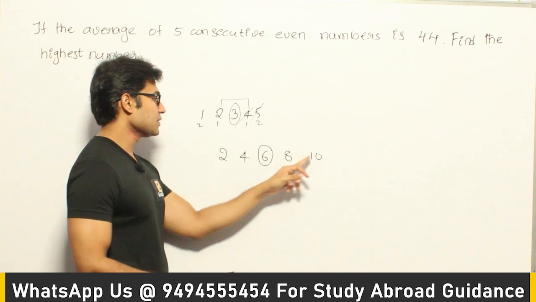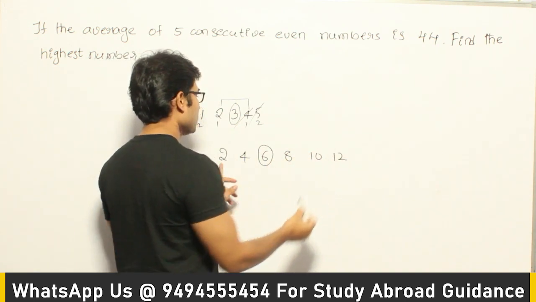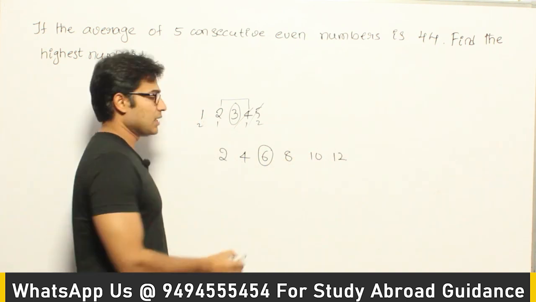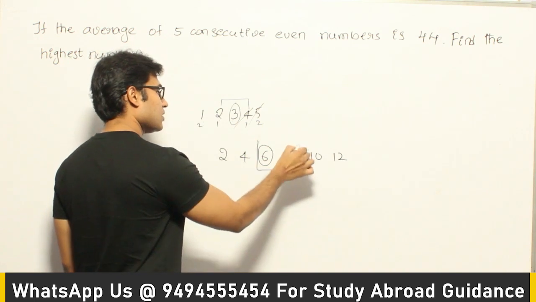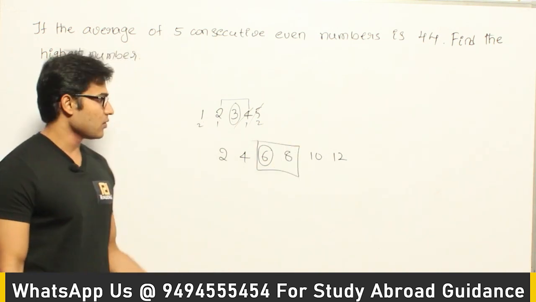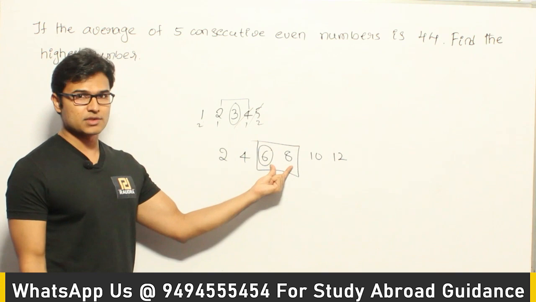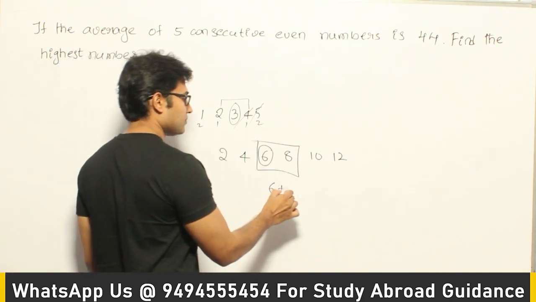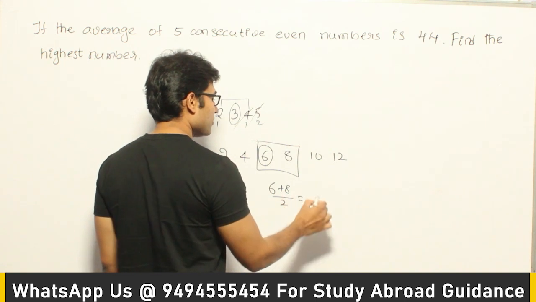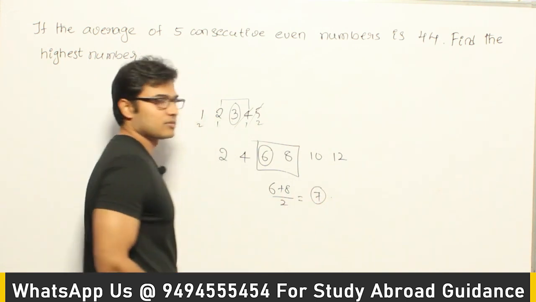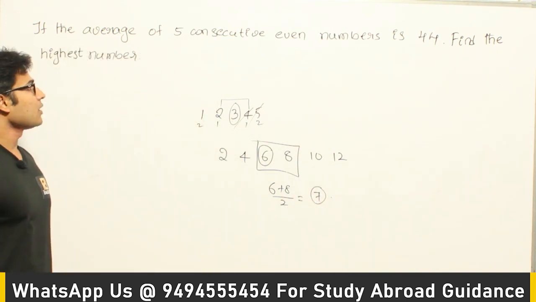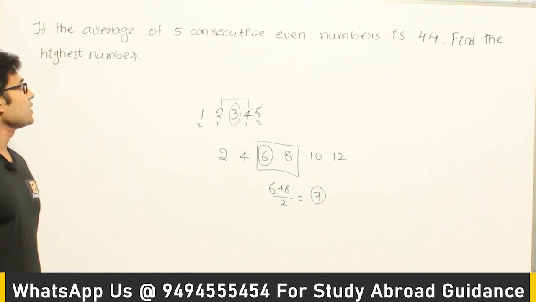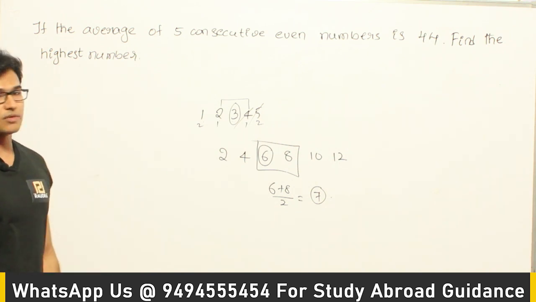So 2, 4, 6, 8, 10 and 12 is there. So 1, 2, 3, 4, 5, 6, right? In this case there are two values which are called the middle values. Now you have to find the average of these two values. That will be the average, which means 6 plus 8 by 2. So 14 by 2 is 7. Got it? Okay.